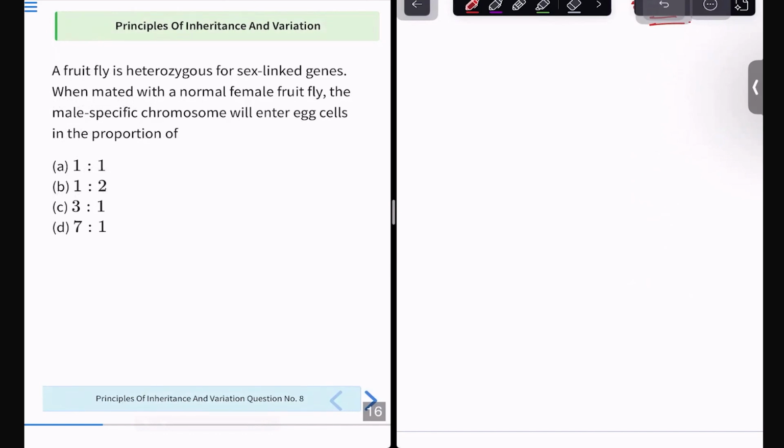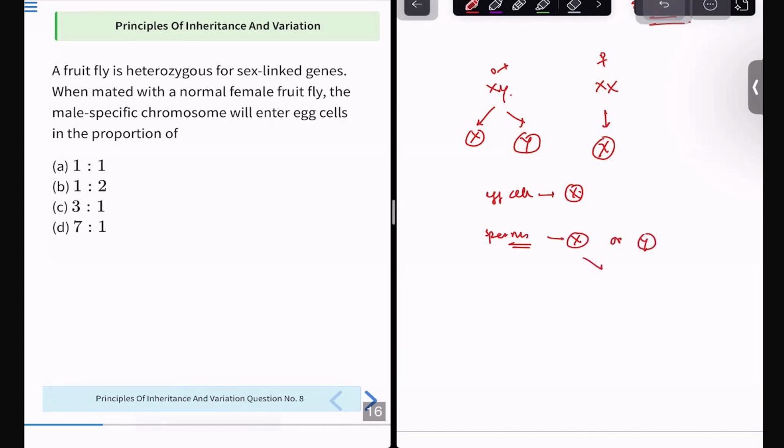See, they have taken a normal female fruit fly. Female fruit fly is XX. Male fruit fly is XY in the gametes. Now, what they have taken is the female gamete which only has X. But what can male gametes have? Male gametes can have X or male gametes can have Y. So they have asked me, when it is mated to the normal female fruit fly, the male specific chromosomes will enter egg cells in the proportion of. Okay, in the egg cell there is only the X. But let's take it as sperms only. They have either X or a Y. Now what is the probability of them getting into the X? Here it's 50%. Here it's 50%. Hence the ratio is 1:1.